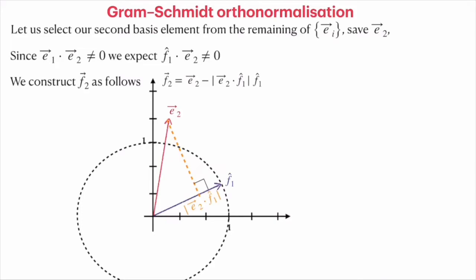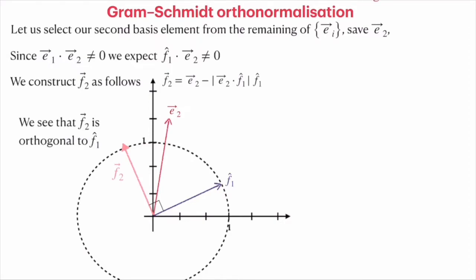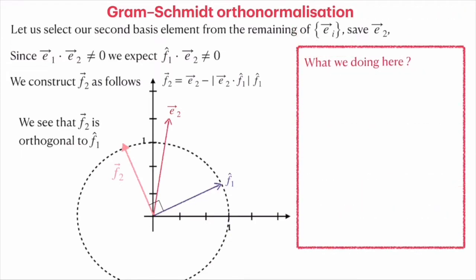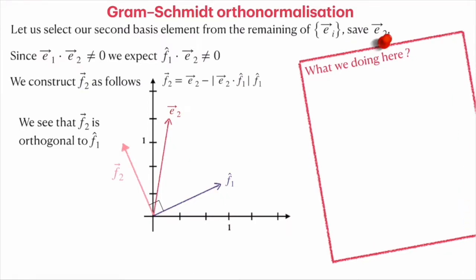So we have to subtract that component from e2. We multiply it with the minus sign so that we flip the direction, and then we can use the parallelogram law to add it to e2, because we have already flipped the sign, and hence produce the vector f2. We can clearly see that this produced f2 is orthogonal to f1 cap. So what are we really doing here? Let's look at it more carefully, as it's an important procedure which is used in several places in physics.